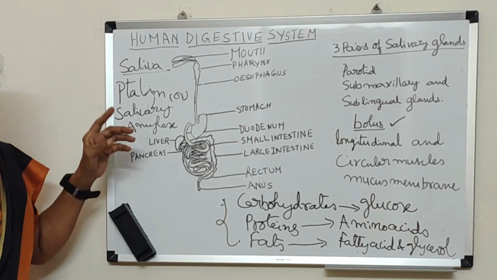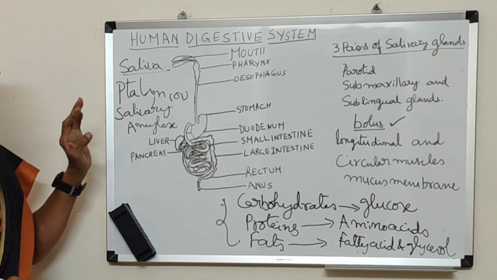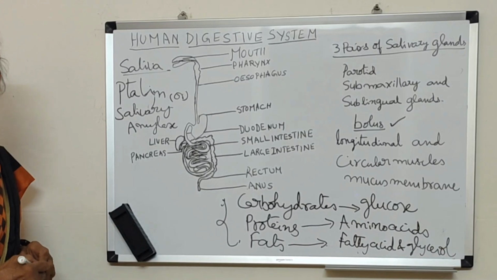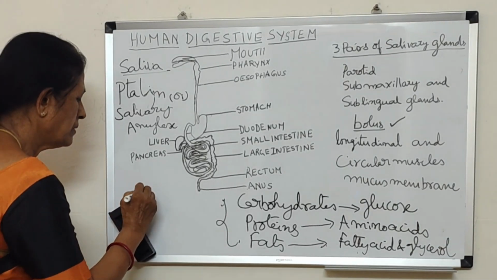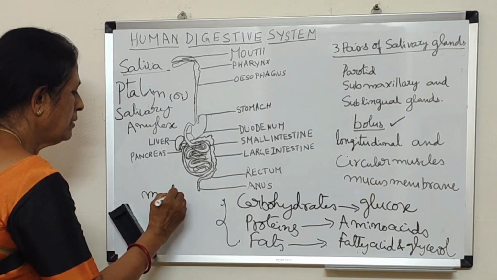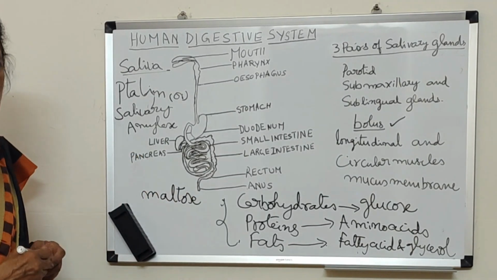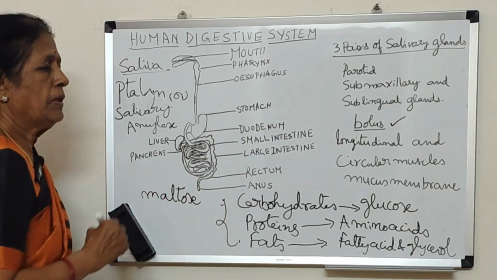What happens in the mouth? I have already told you, saliva is alkaline in its nature. So naturally the carbohydrates will get digested. Complex carbohydrates will get converted into simple substances like maltose. And so then bolus is formed.